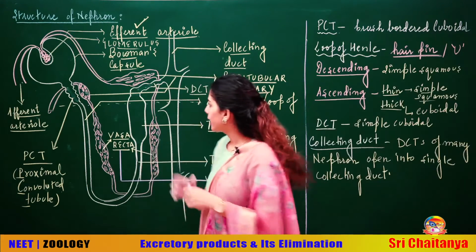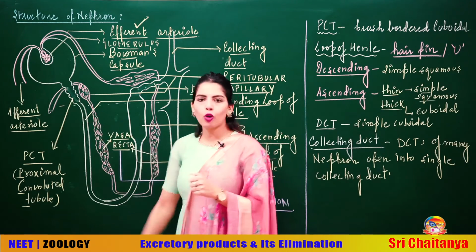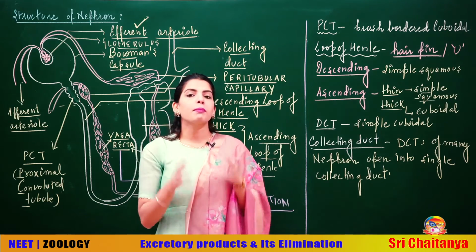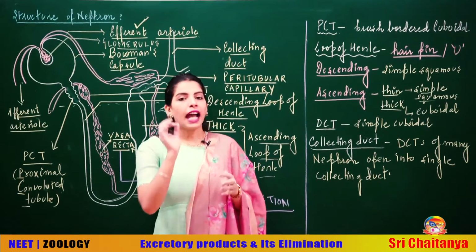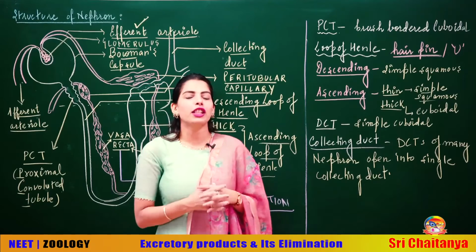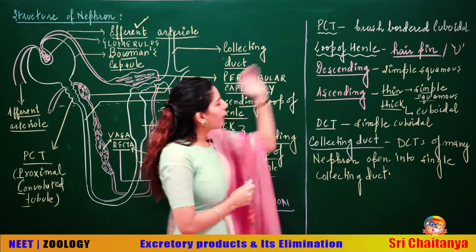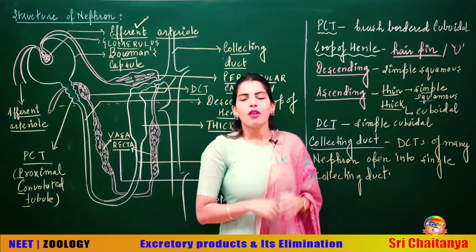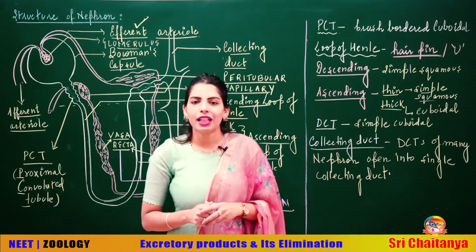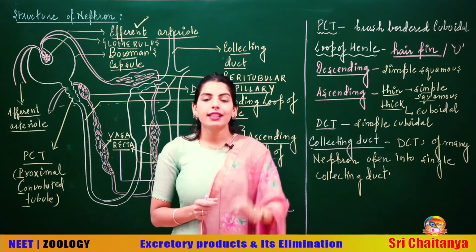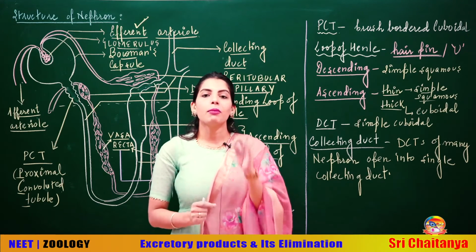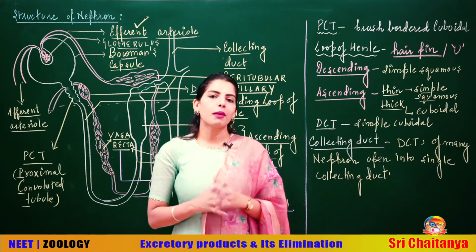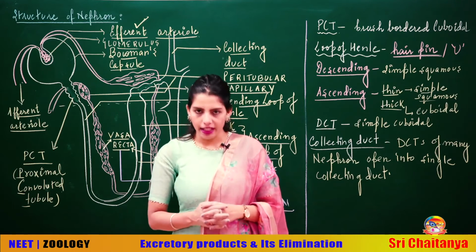Now students, this PCT, the proximal convoluted tubule, I will tell you later that it shows maximum reabsorption, and the reason behind it is the lining of this proximal convoluted tubule. I have written over here that it is lined by brush bordered cuboidal epithelium. When you say brush bordered cuboidal epithelium, that means the cuboidal cells have microvilli, and because of the presence of microvilli, it shows maximum reabsorption. We will be discussing it later.